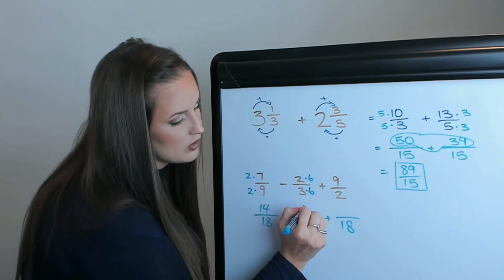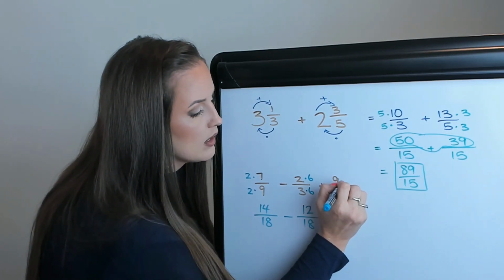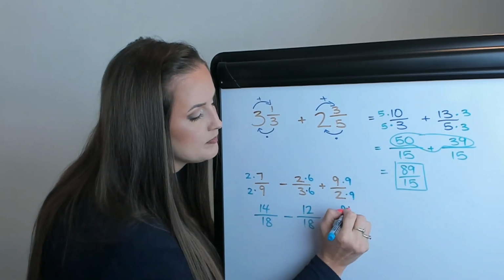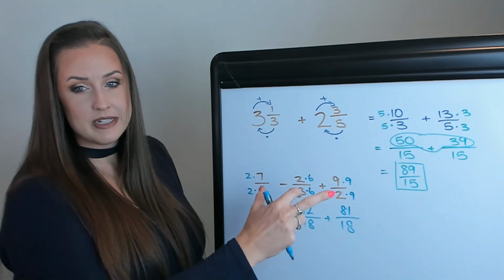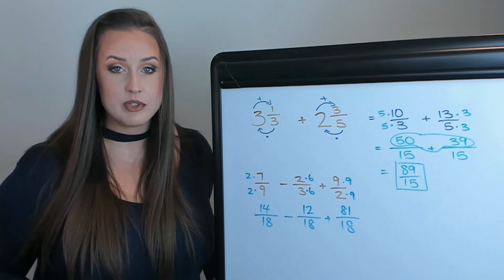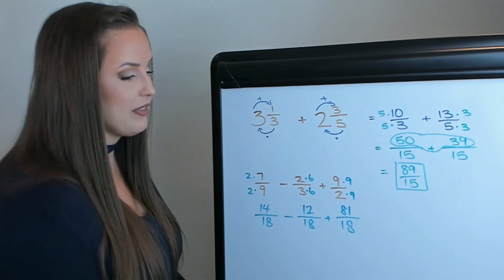So that would be 12. And then multiply this one by 9. So that would be 81. So again, these three fractions are equivalent to these three, so they're going to give us the same solution, but now we have our common denominator, so we can add them together.